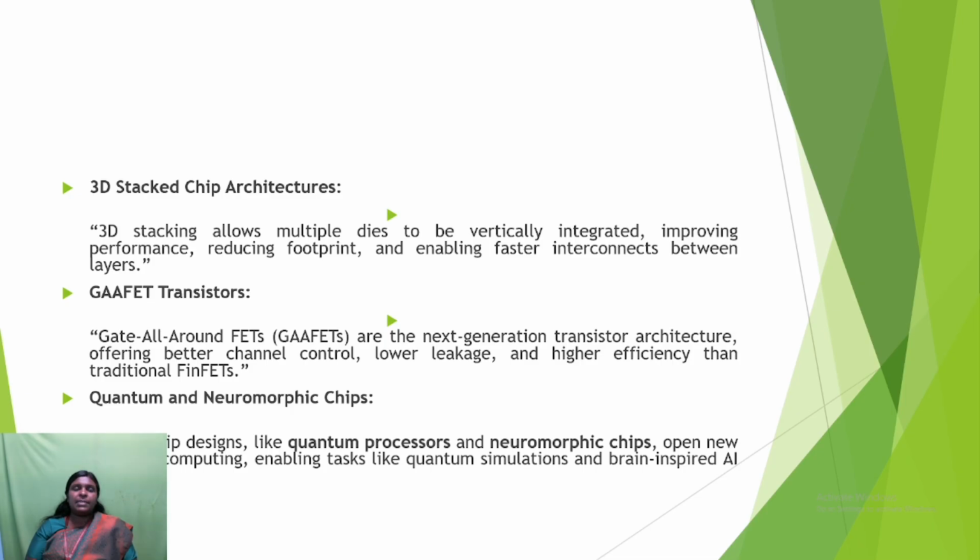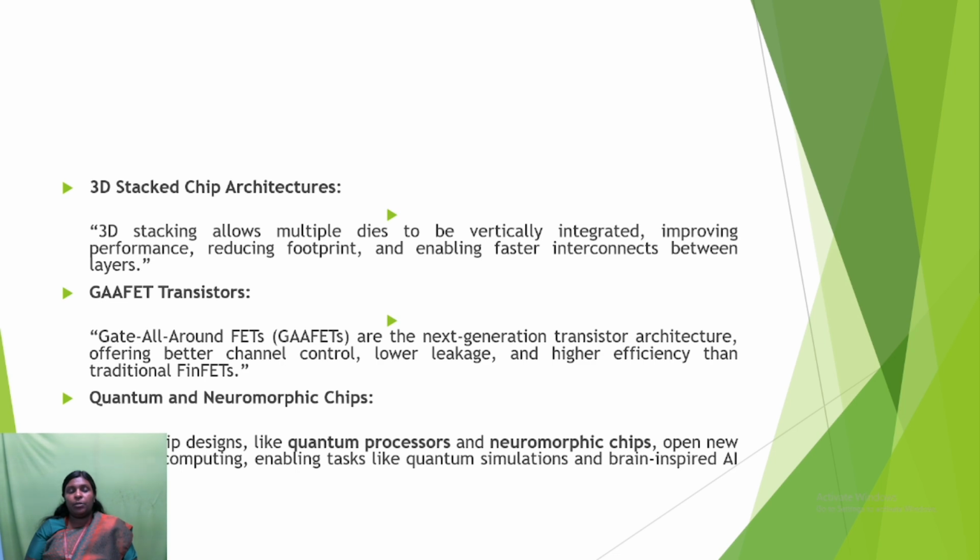Next, graphene transistors and gate-all-around FETs. Here it is the next generation transistor architecture, offering better channel control, lower leakage, and higher efficiency than traditional FinFETs. Nowadays we are using FinFETs, and for the future trend we have gate-all-around FETs. This is used for lower leakage and channel control. The graphene transistors are used.